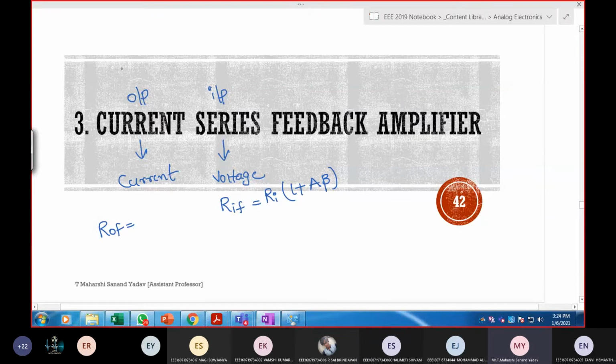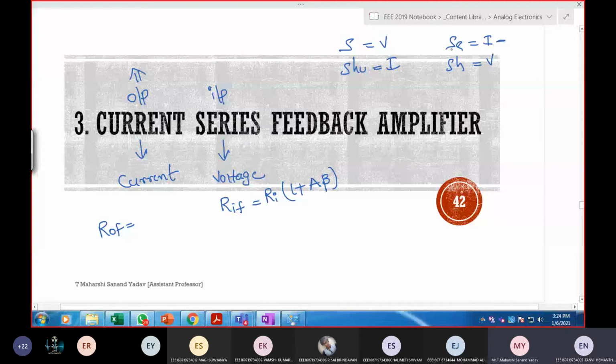It increases. Output is current. Current means series or shunt? Series. This is series, shunt; this is voltage, current; here current, voltage. Current is nothing but series. So what will happen? It increases by a factor of 1 plus A beta. Here output is current, so it is I out.